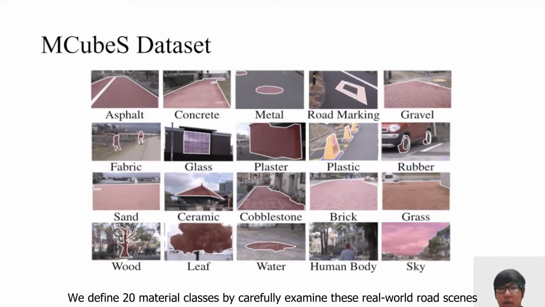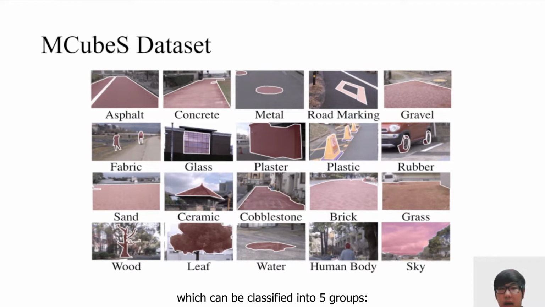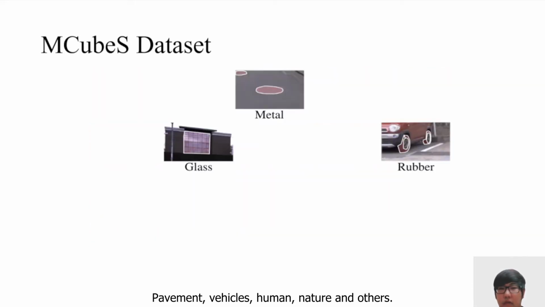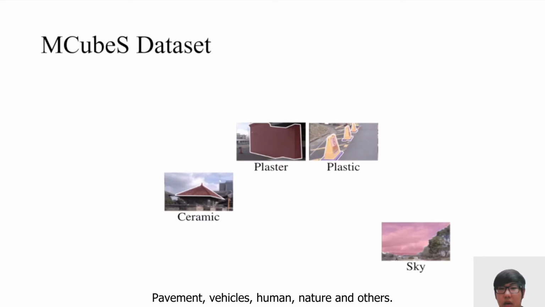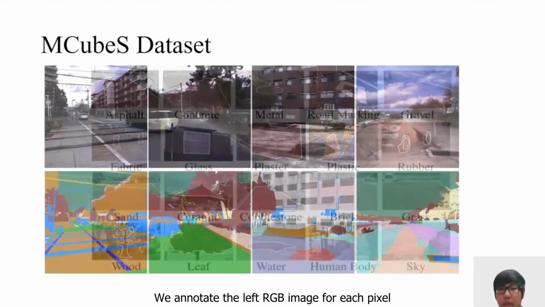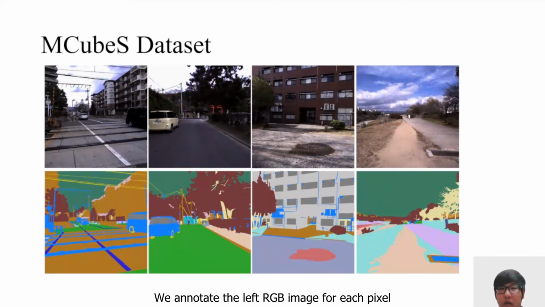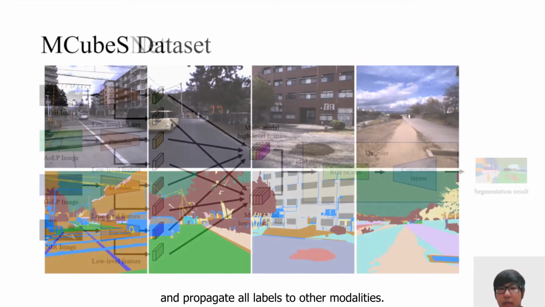We define 20 material classes by carefully examining these real-world road scenes, which can be classified into 5 groups: pavement, vehicles, human, nature, and others. We annotated the left RGB image for each pixel and propagate all labels to other modalities.